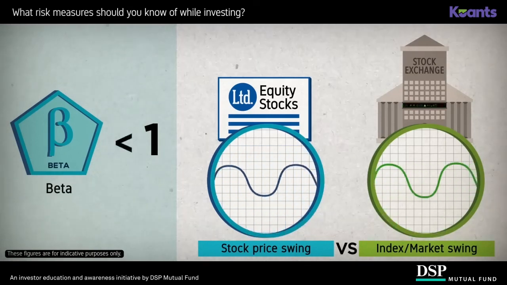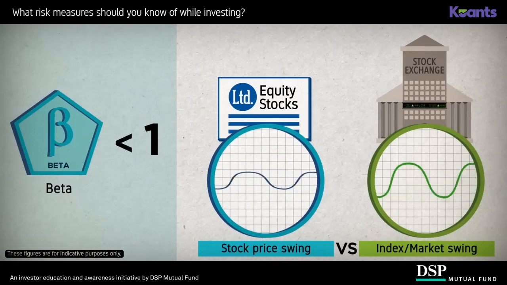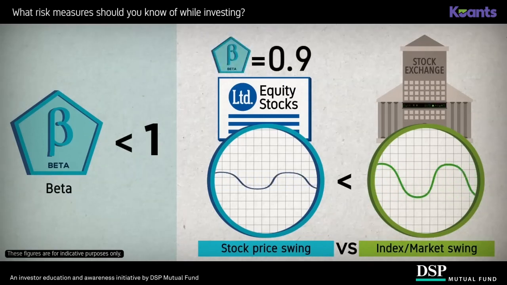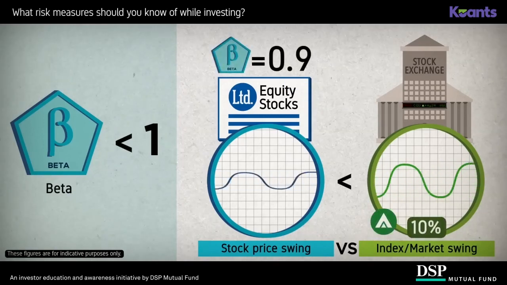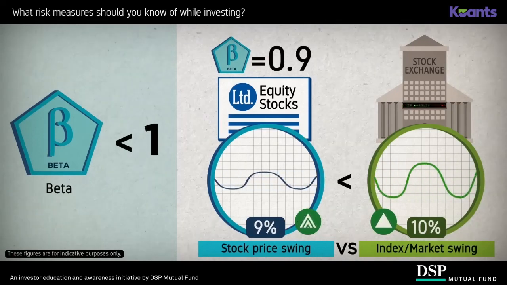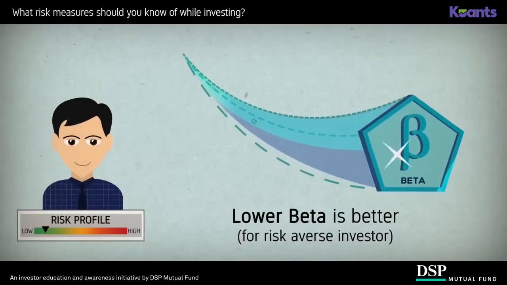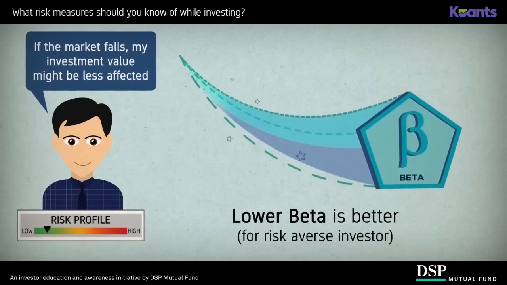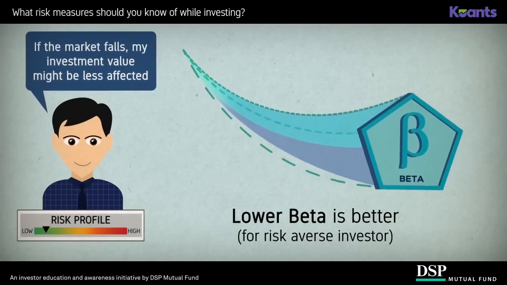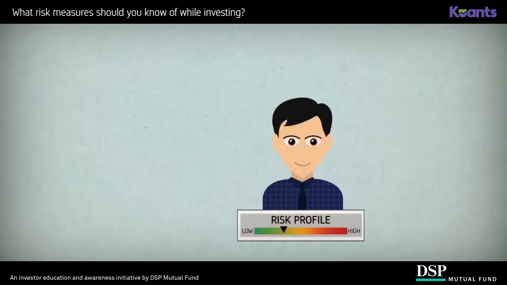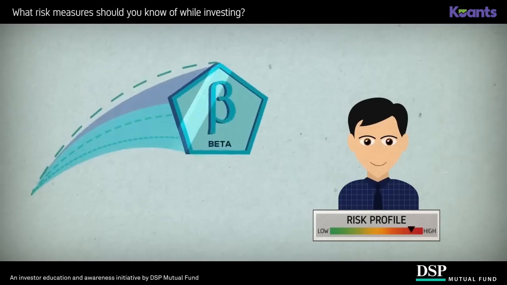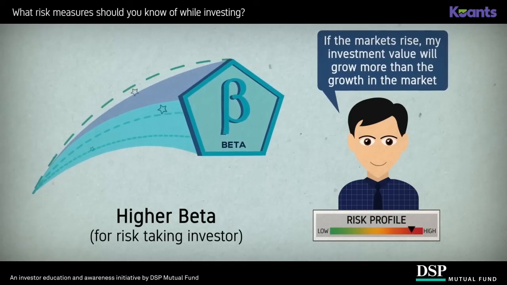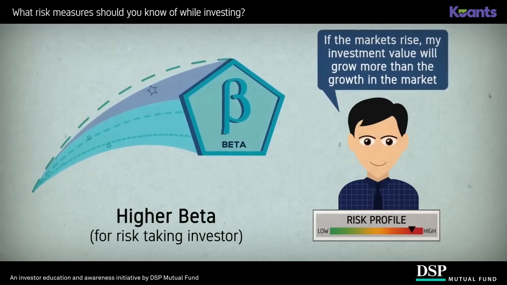A beta of less than 1 indicates that the fund will, on average, swing to a lesser degree than the market. So if the fund's beta is 0.9 and the market goes up by 10%, the fund may go up by only 9%. In general, risk-averse investors prefer investments with lower beta values because when the market goes down, chances are that their investment value will fall lesser than the overall market. On the other hand, those who are willing to take more risk can choose investments with higher beta values because when the market goes up, their investment value could potentially rise more than the market.